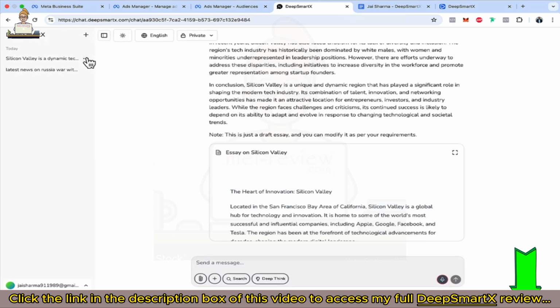Also, when you go to the chat and click on share, you can make it private or public. You can also download or delete this chat. Now you see how simple it is.